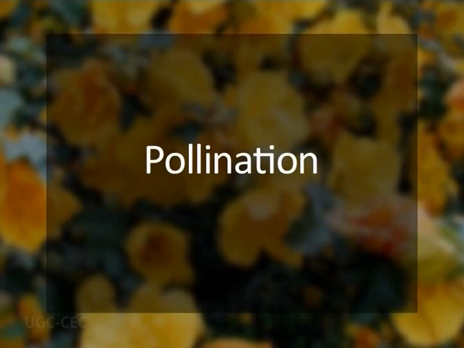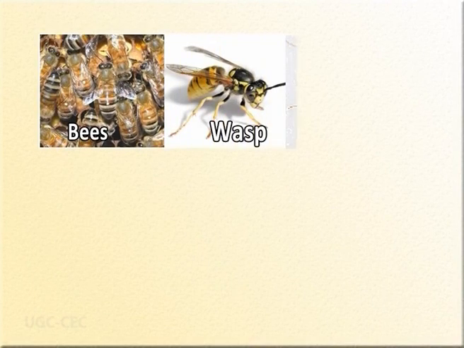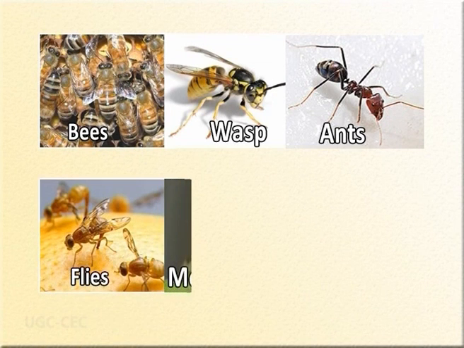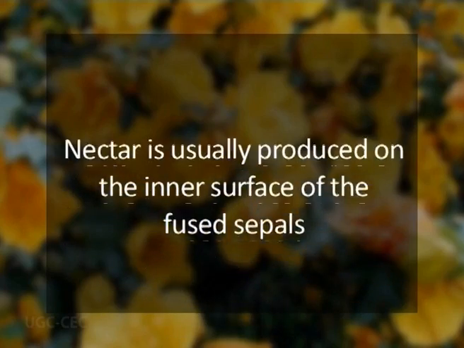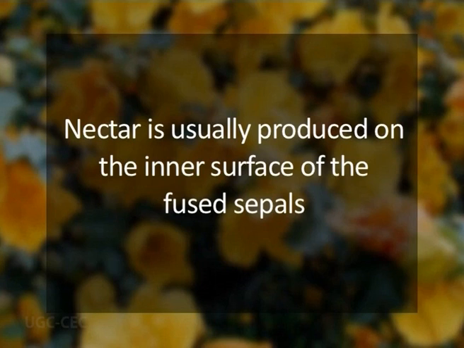Now the pollination system in the family Malvaceae. The flowers of Malvaceae are diverse. That's why they attract bees, wasps, ants, flies, moths, birds and bats. These different organisms act as pollinators in the case of Malvaceae. Mainly, the nectar is the reward for the pollinator. This nectar is usually produced on the inner surface of the fused sepals. Most of the species in the case of Malvaceae are outcrossing.